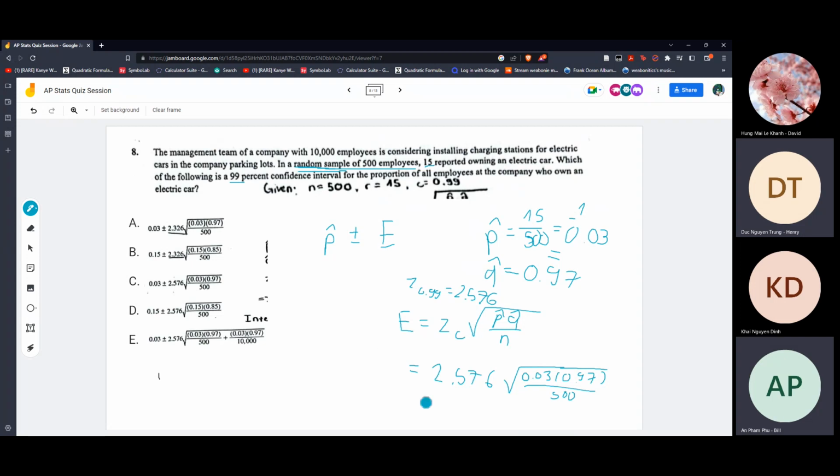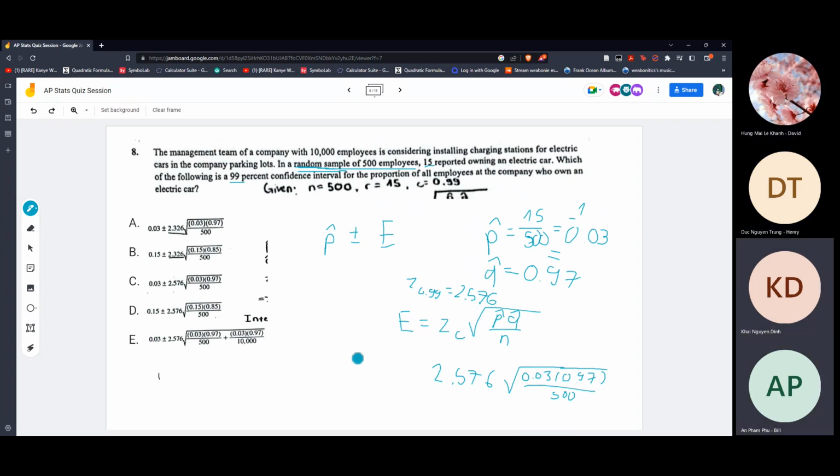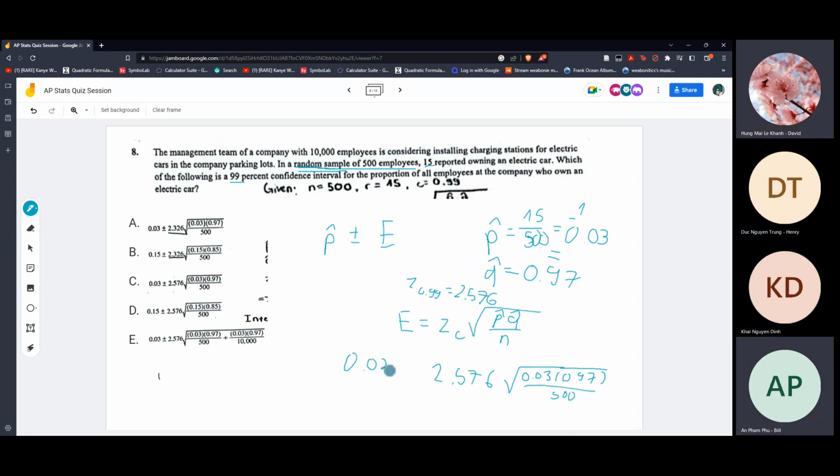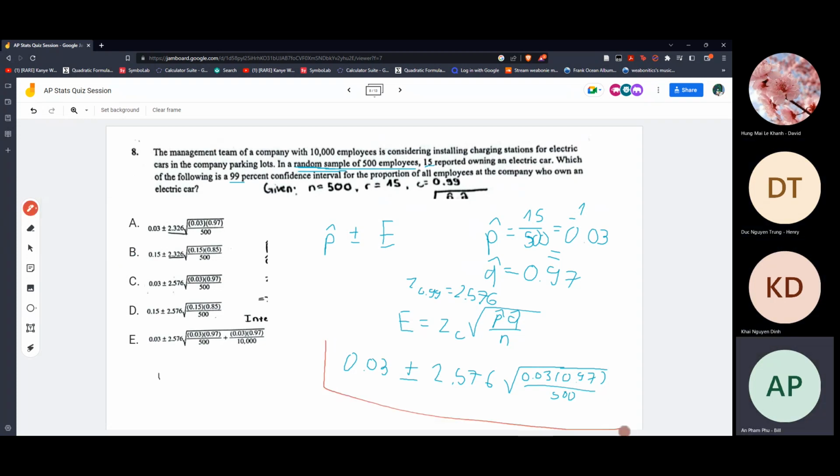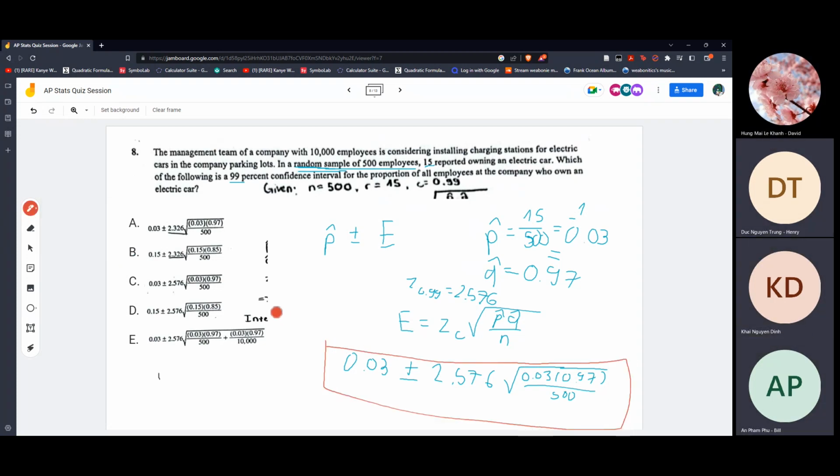This is probably enough because they only give you the formula in this one. So now we know the interval will be p hat, 0.03 plus minus this. This is our final answer, and the only correct answer is C.